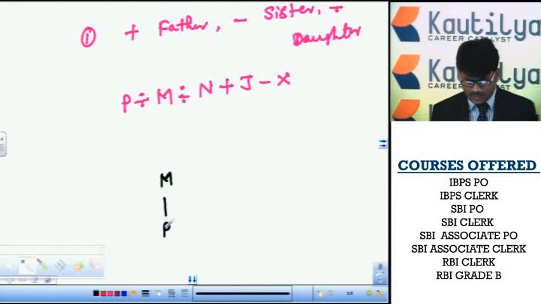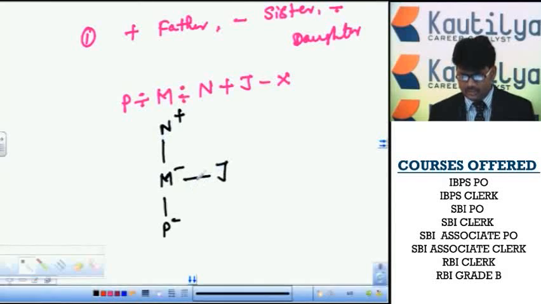The person P is minus. Next, M divided by N means M is the daughter of N. M is the minus symbol and is denoted in a downward direction from N. Next, N plus J. Plus means father, so N is the father of J. N is denoted as a plus symbol, father of J. Already N is the parent of M, and M and J are siblings.